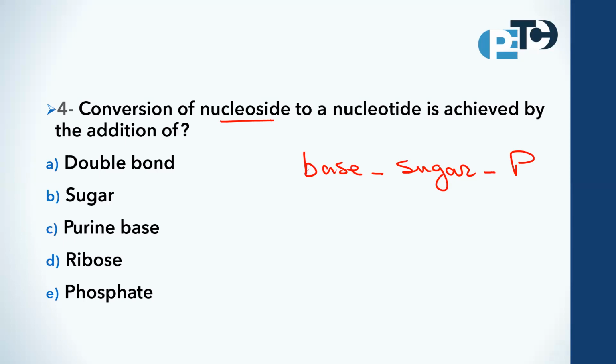The base plus sugar is called nucleoside. The base plus sugar plus phosphate, the complete set, is called nucleotide.